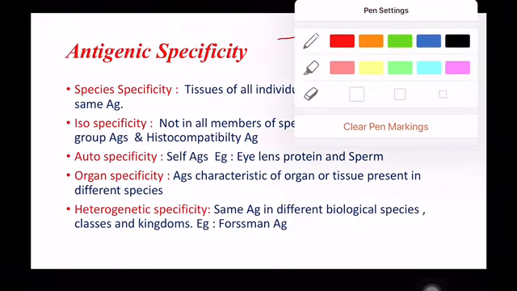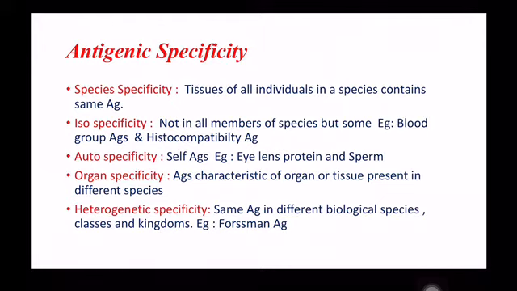Antigenic specificity is not absolute here. Cross reactions occur between the antigens. The cross reactions occur because of the stereochemical similarities between the antigens, and sometimes the cross reaction is due to the sharing of identical antigenic determinants. Antigenic determinants are also called epitopes. So, the cross reactions also occur due to the sharing of epitopes by different antigens.